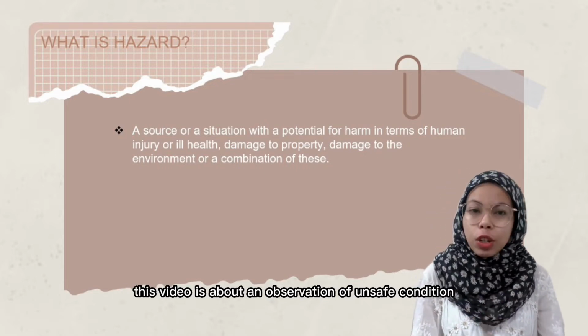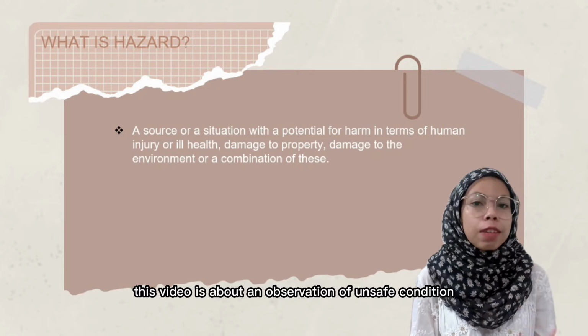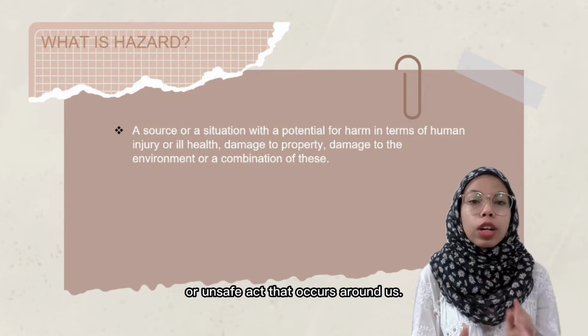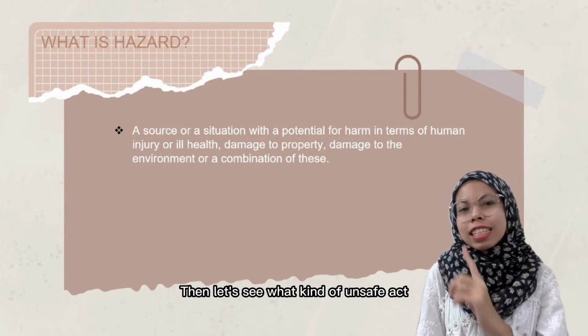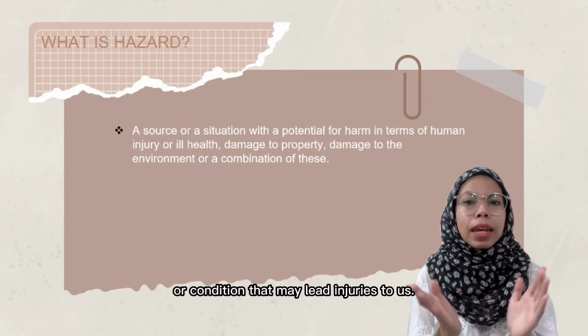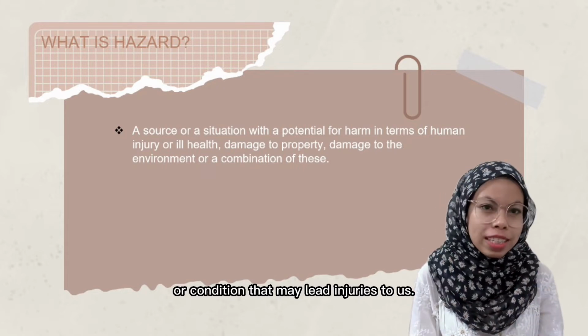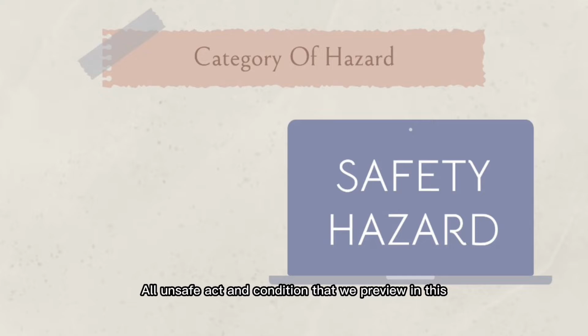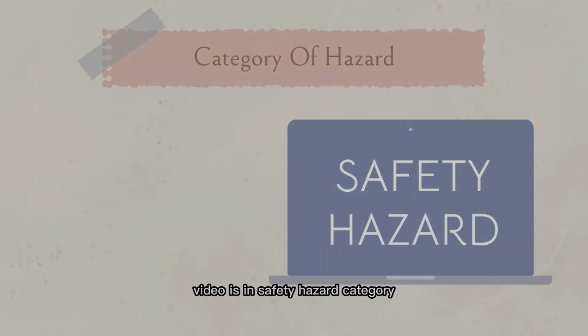So, this video is about an observation of unsafe conditions or unsafe acts that occur around us. Then, let's see what kind of unsafe act or condition may lead to injuries to us. All unsafe acts and conditions that we preview in this video are in the safety hazard category.